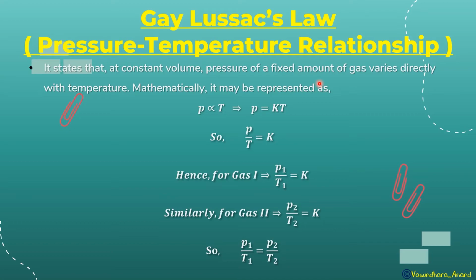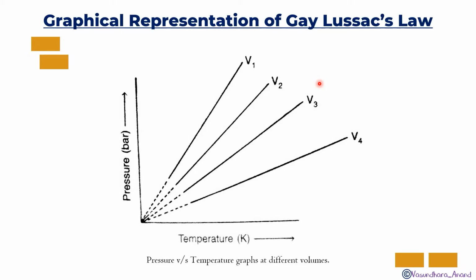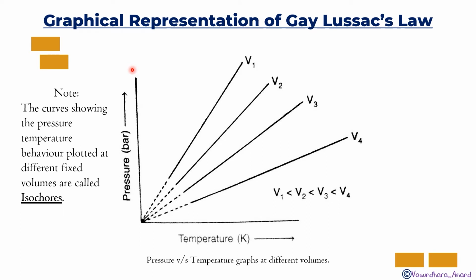Got it? If we plot a graph between pressure and temperature, we will get a graph like this. In this case, if V4 is more, then the pressure will be least. We can see that pressure is least over here, while in this case it is maximum, isn't it? So V1 is less and that's why the pressure is high. I hope it is clear. Whenever we plot any graph at constant volume, it is called an isochore. So the curves showing the pressure-temperature behavior plotted at different fixed volumes are called isochores. Clear? Okay, let's move to the next slide.